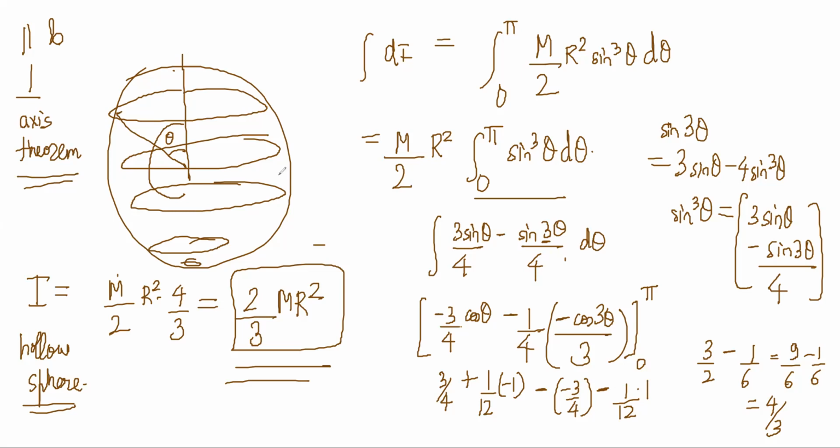Now, the solid sphere derivation you can read from the book. The solid sphere is easy if you have the hollow sphere result. Think of a solid sphere as a combination of many hollow spheres. It is very easy actually. Just use the hollow sphere results, start making your dm elements, and vary your x from 0 to r. So you can read it in HCV. It is explained properly.